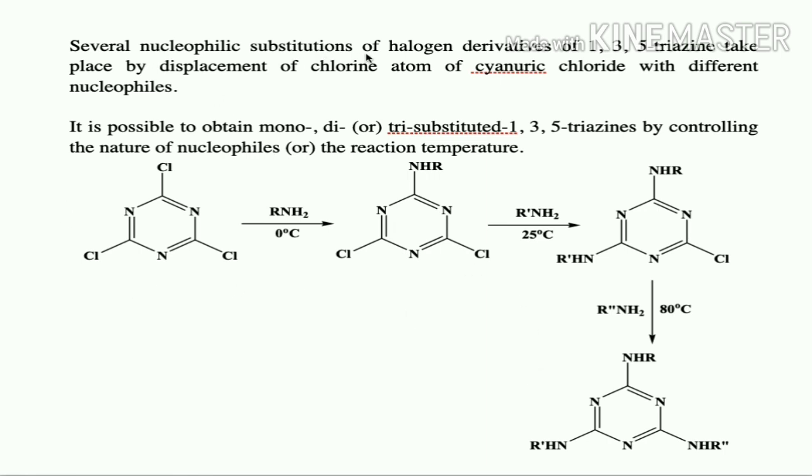Several nucleophilic substitutions of halogen derivatives of 1,3,5-triazines are possible. Here the chlorine atom will be replaced by different nucleophiles. We can get mono-, di- or tri-substituted products only by controlling the nature of the nucleophile. If I use a weak nucleophile, I am going to get only mono-substituted. If I use a moderate nucleophile, I may get di-substituted. If I use a stronger nucleophile, I am going to get tri-substituted. Or else by varying the temperature, we get mono-, di- and tri-substituted 1,3,5-triazines.